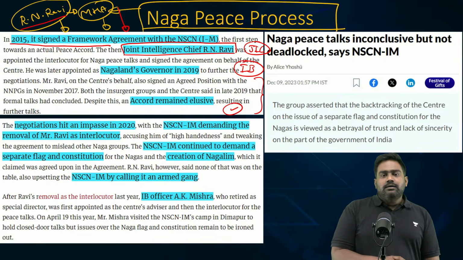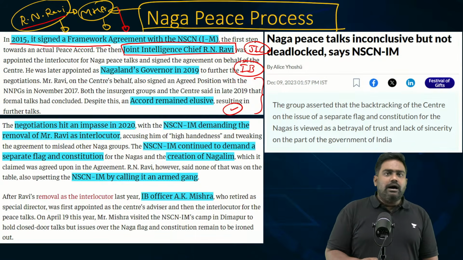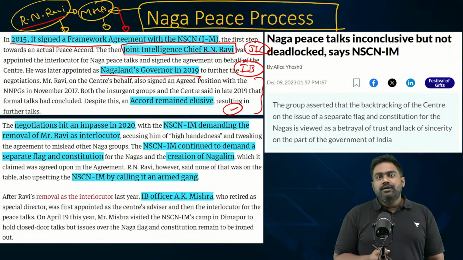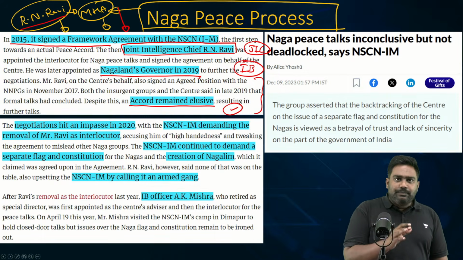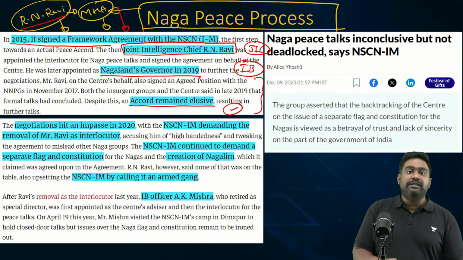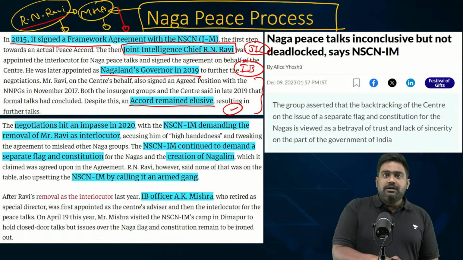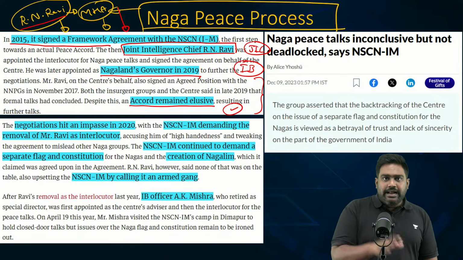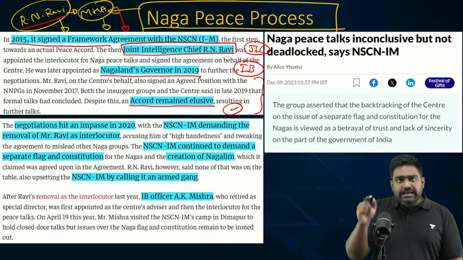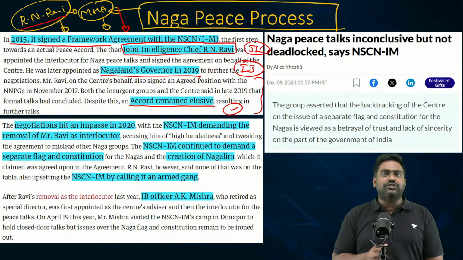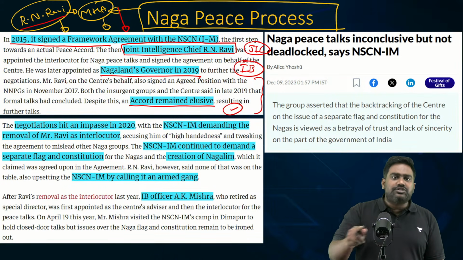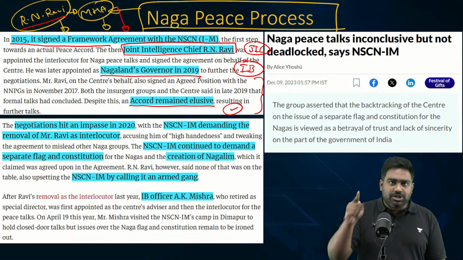R.N. Ravi essentially contributed to the breakdown of talks. Of course, you can't blame R.N. Ravi alone. NSC and IM also have to be blamed for the breakdown of the talks process. See, what happened was, even though the framework agreement had been signed and the peace process had been initiated, NSC and IM continued some of their illegal activities on the ground. Instead of surrendering and ending all extremist activity, NSC and IM was behaving like a criminal organization. Though it had stopped its insurgent attacks against India, it was still engaging in drug trafficking, extortion and kidnapping.